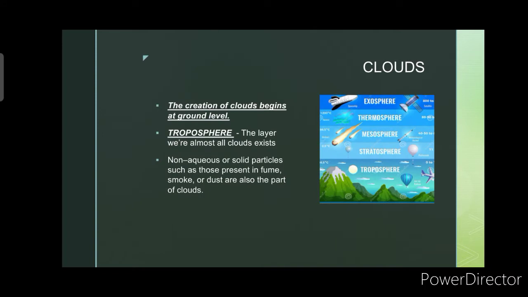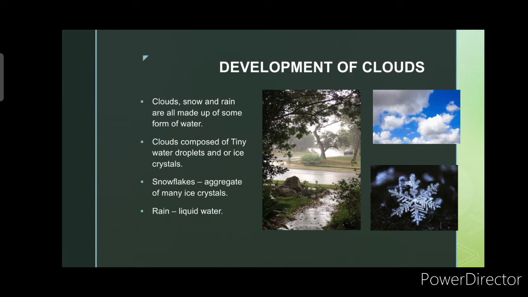Next, the creation of clouds begins at ground level. So, meaning, from the ground level, there are already clouds being created. The troposphere is the layer where almost all clouds exist. The troposphere is just the layer of the earth from above the ground. Non-aqueous or solid particles, such as those present in fume, smoke, or dust, are also part of clouds. So, meaning from ground level, there is already a creation of clouds.